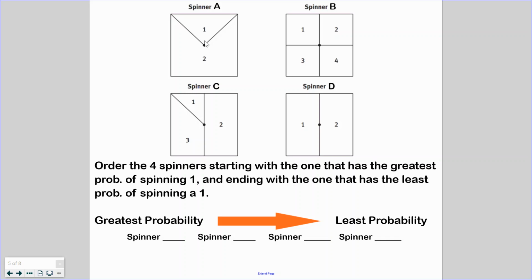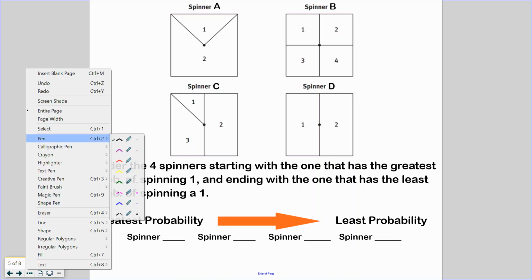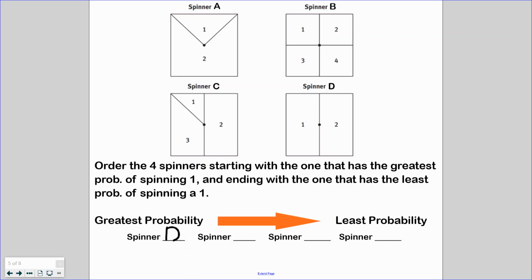And then we're looking here at this section. It's kind of bigger than the other ones were. So this one's bigger than this one for sure, but is this space bigger than this space? Again, this is a square, this is a triangle. Could it be covering the same surface area? We don't know. So my best guess here, I would say definitely spinner D is the one with the greatest probability, and spinner C is the one with the least probability.